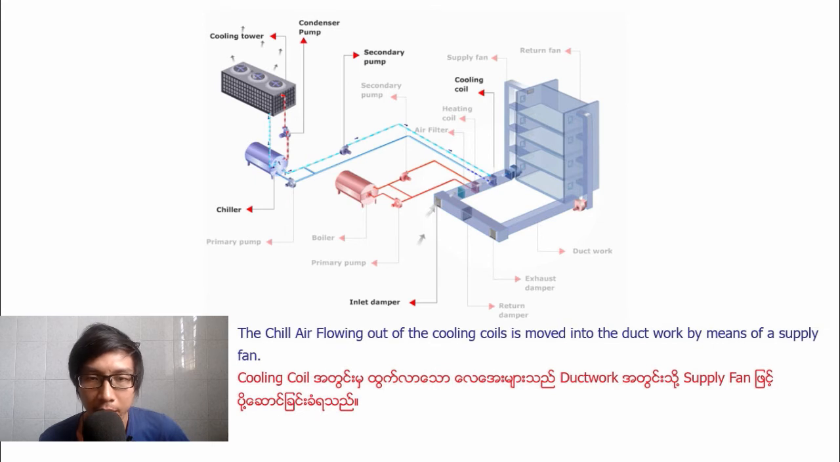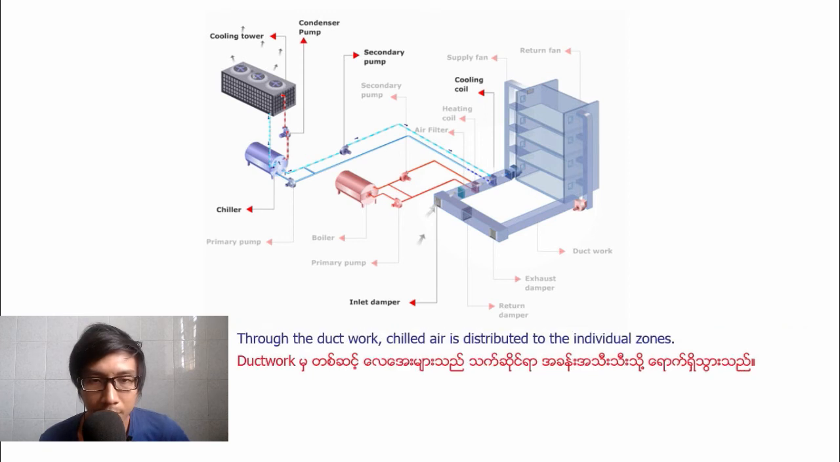The chill air flowing out of the cooling coil is moved into the ductwork by means of a supply fan. Through the ductwork, chill air is distributed to the individual zone.